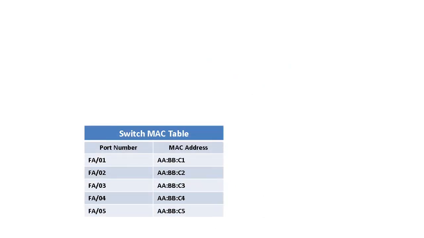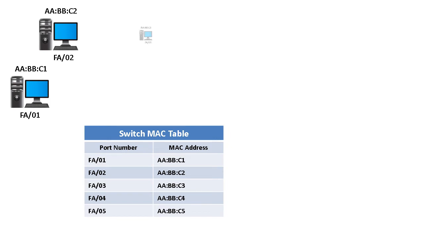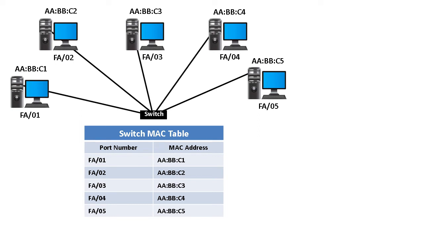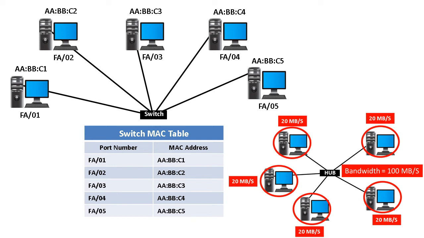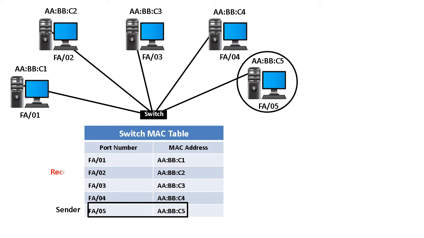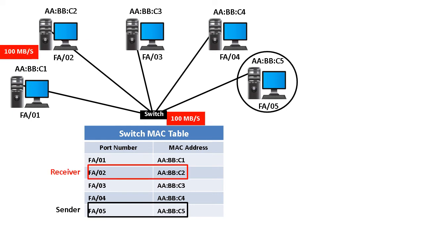Switch has a MAC table which records all MAC addresses of networking devices that are connected to it for the corresponding port number, and that helps to identify the intended device for sending packets to it over the network. Unlike the hub, switch does not make the network congested by broadcasting data to every node in a network, and it uses full bandwidth speed to forward data to the destination device, as switch only sends data to a single intended destination.